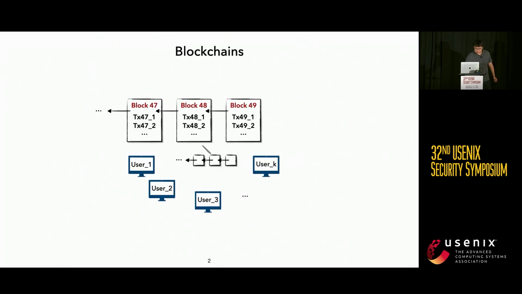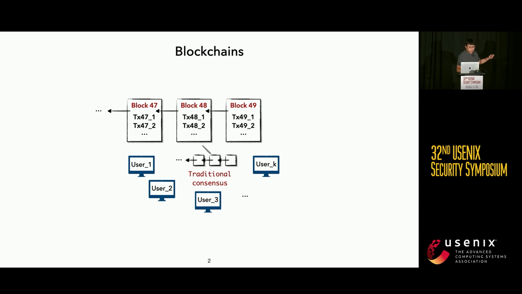Let's get started. First, let's go over some basic preliminary knowledge about blockchains. Blockchain provides an open distributed ledger that allows every party to publicly join. However, reaching consensus among all those parties in an open setup is a difficult problem. For example, we may consider traditional consensus protocols like the Byzantine protocols.